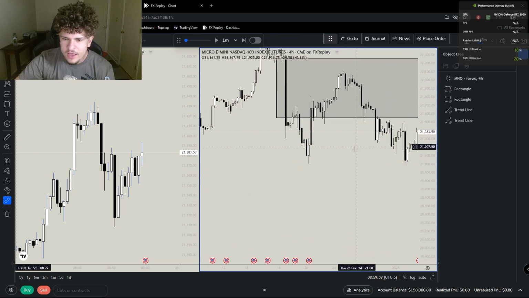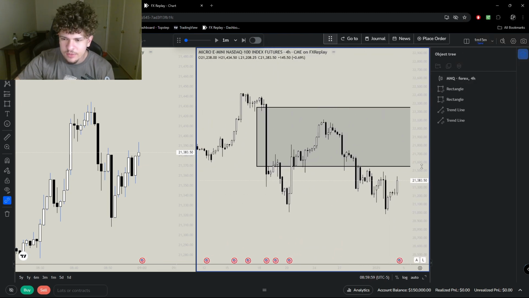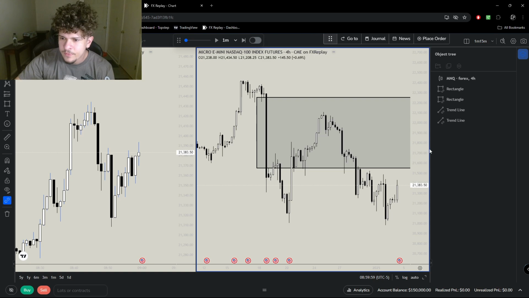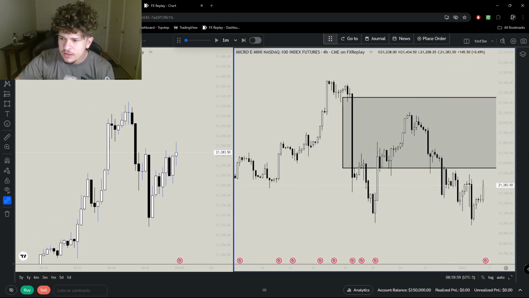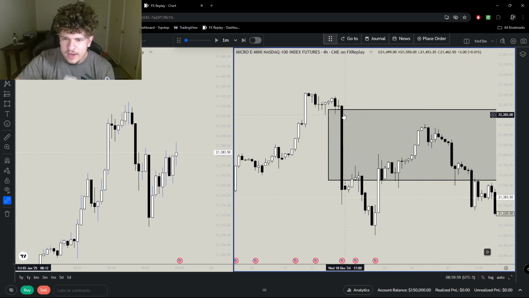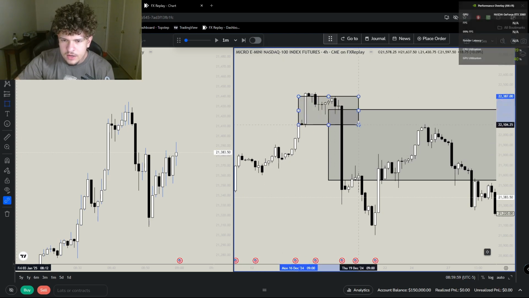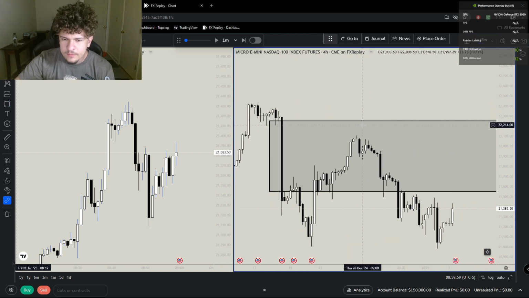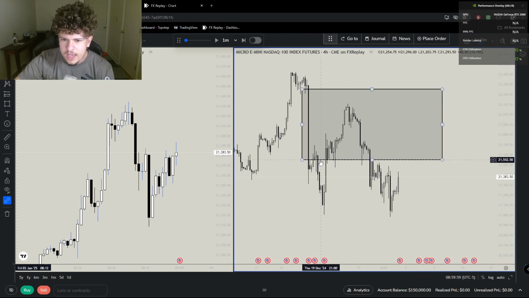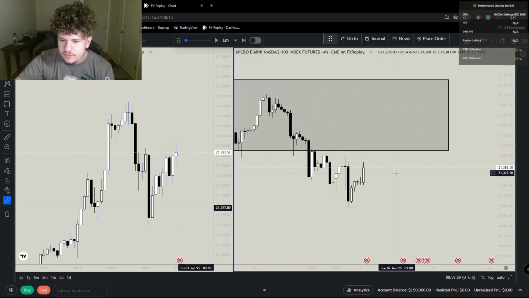If you're not familiar with the fair value gap, again, I'm not going to dive super deep into it because I plan on making videos on those topics. But essentially, the fair value gap is this wick, really big body, and then this wick. There's not always fair value gaps. There's no fair value gaps anywhere here, but there's one right here. But yeah, so we have this really big fair value gap that we tapped into, and then we're receding out of.